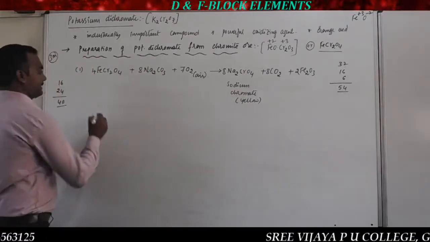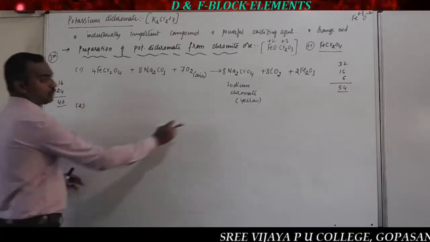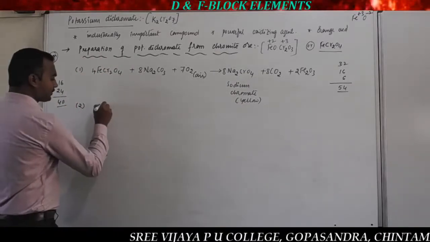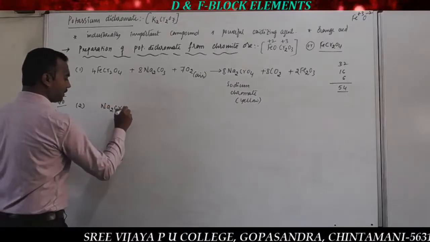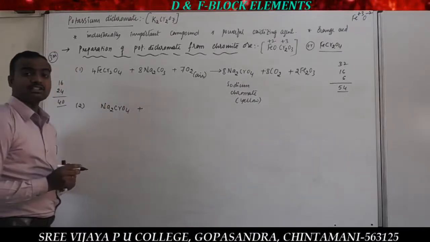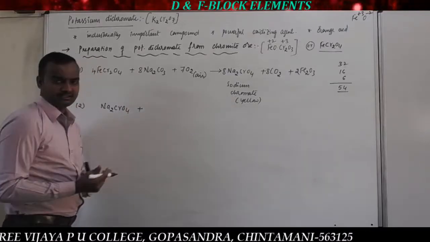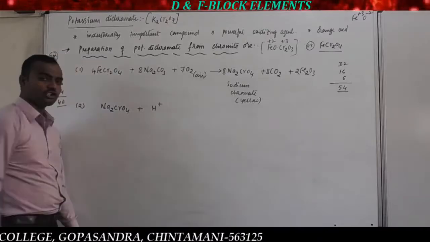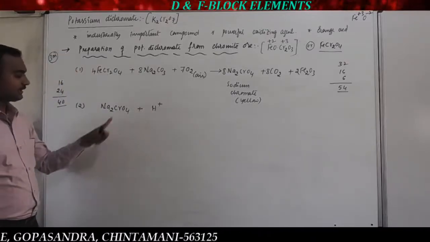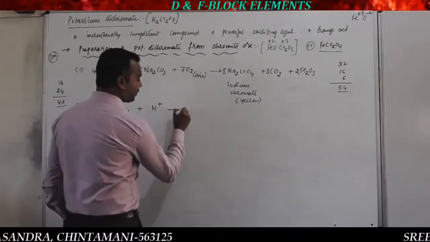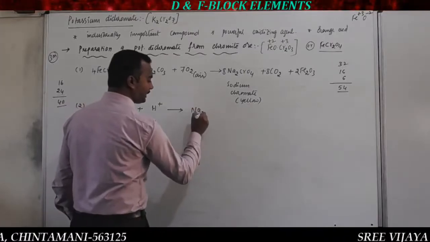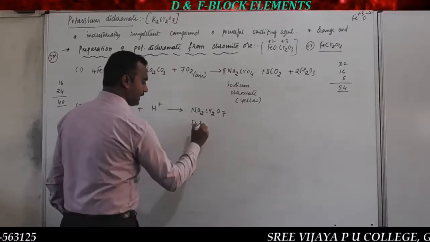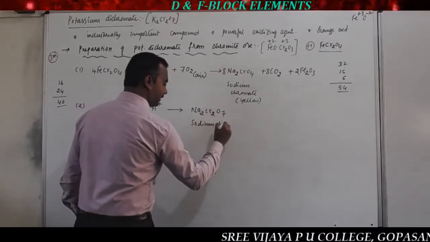And in the second step, sodium chromate, Na2CrO4, the yellow colored compound, is treated with sulfuric acid, or acidification as we call it. Acidification is nothing but adding sulfuric acid, representing H plus of the 2. So this is an acidification. What do you get? Sodium chromate is converted into sodium dichromate, Na2Cr2O7. This is called sodium dichromate.